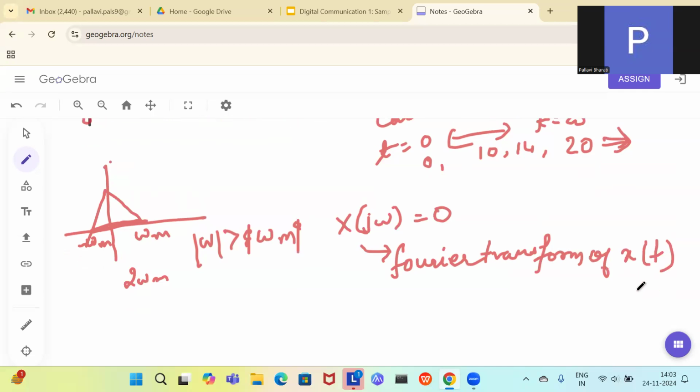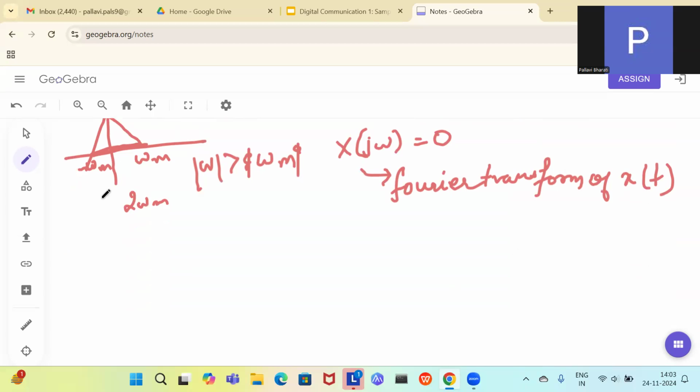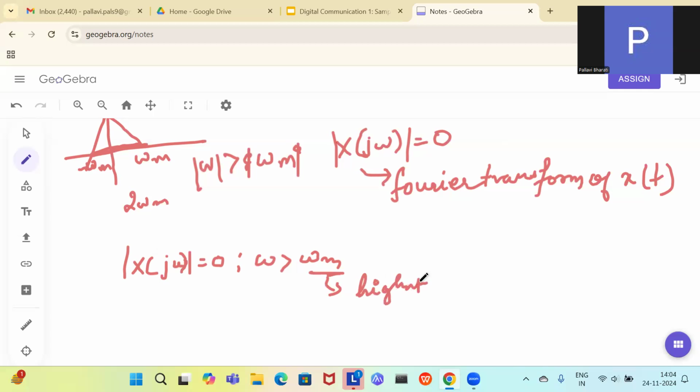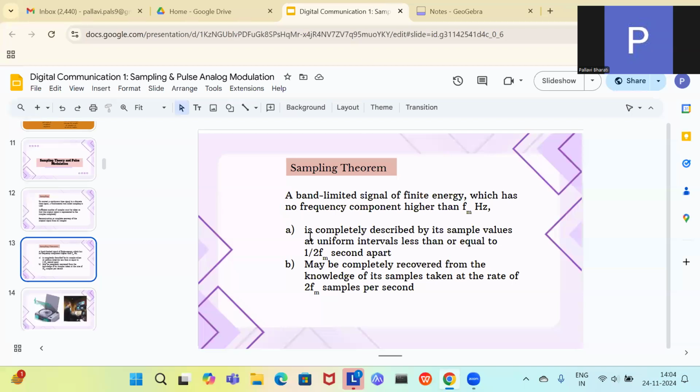So let us understand once again. In terms of the Fourier transform, the magnitude of the signal is 0. That is, mod of X of j omega equals 0 if omega is greater than omega m. So beyond omega m, you don't have any frequency component. Omega m is the highest frequency component. Beyond this, you don't have any frequency component. That is what is meant by band limited. So that kind of band limited signal with finite energy can be sampled.